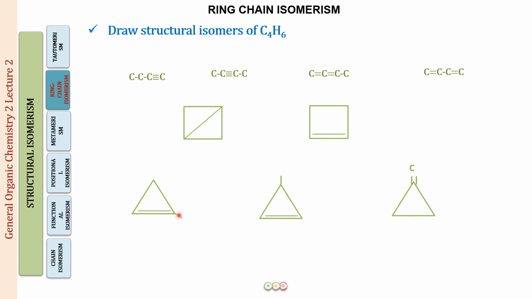This is going to be 1-methylcyclopropene and this is going to be 2-methylcyclopropene. So these are also going to be isomers of each other. Now there's one more possibility over here, and that is that I take the double bond outside as a substituent. So this is the structure that is possible.